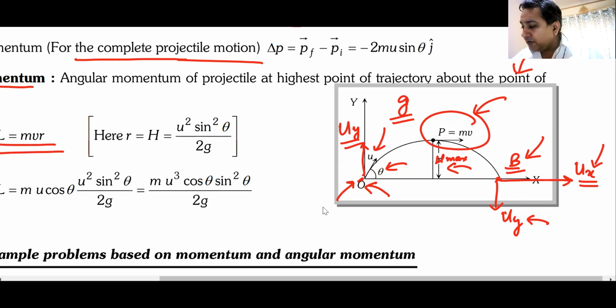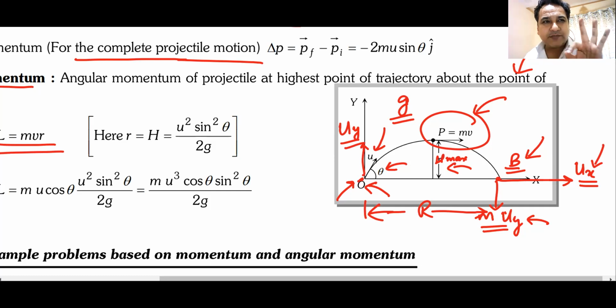So uy goes down. So the angular momentum at this point would be the momentum m into uy, the vertical component of momentum, multiplied by this distance, and this distance will be range r. So the angular momentum at this point is m uy multiplied by r. Do we understand this? Can I have some raised hands? Where r is the range of this projectile?